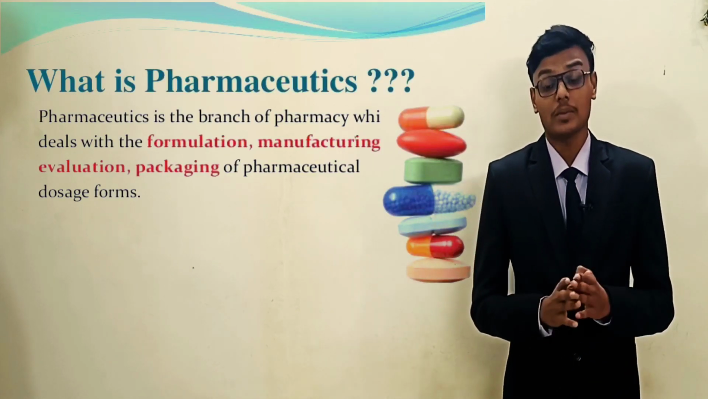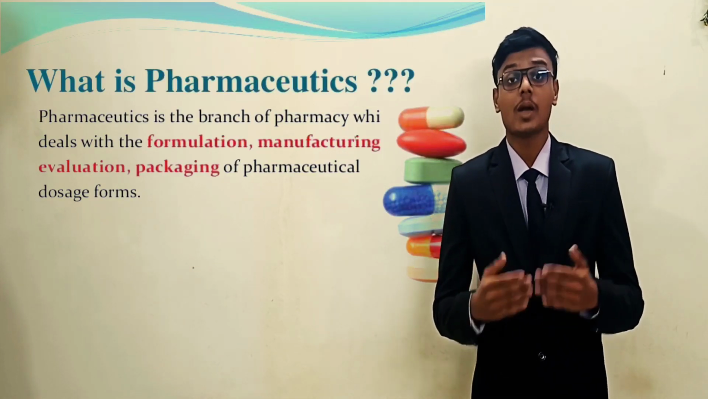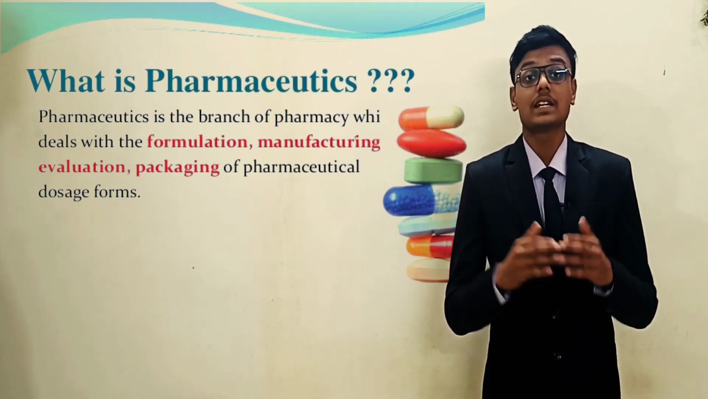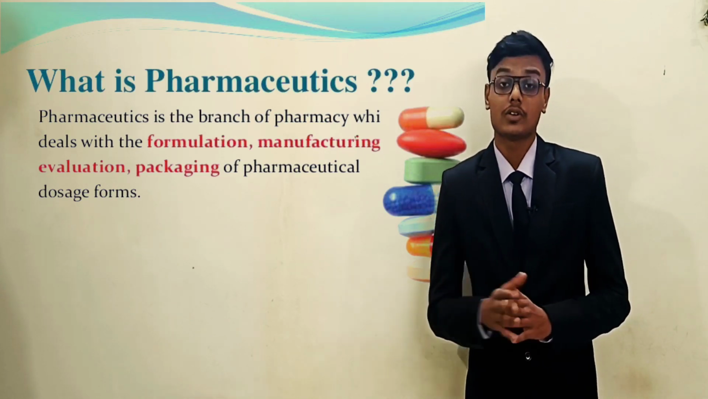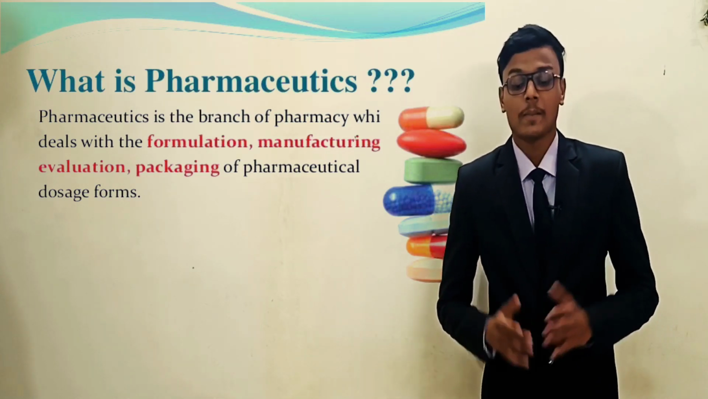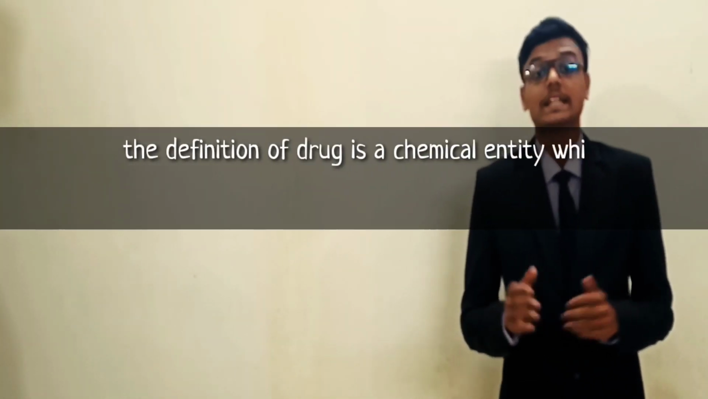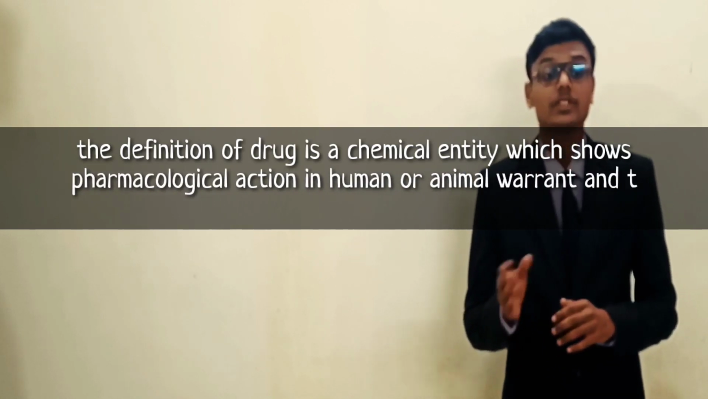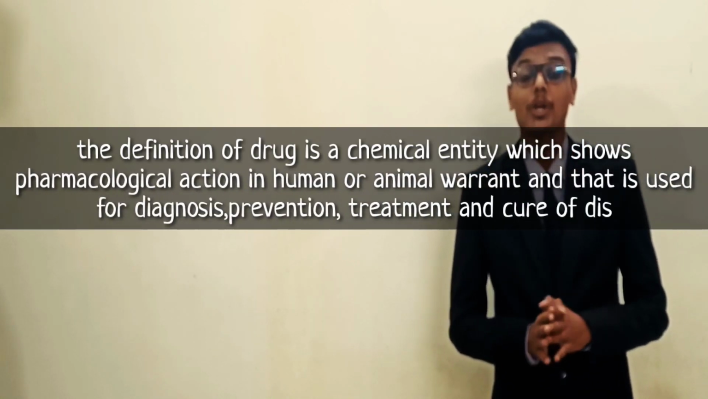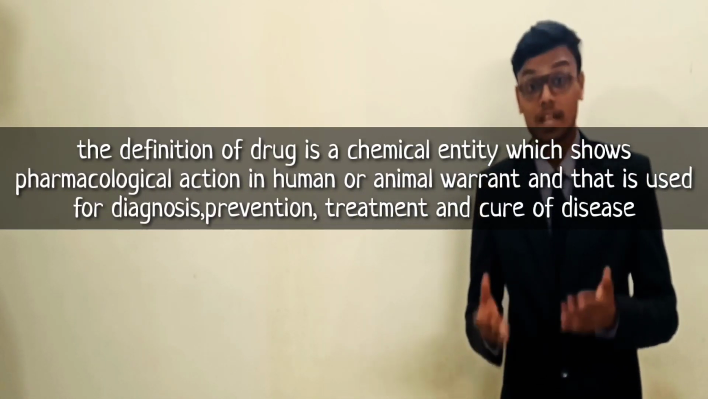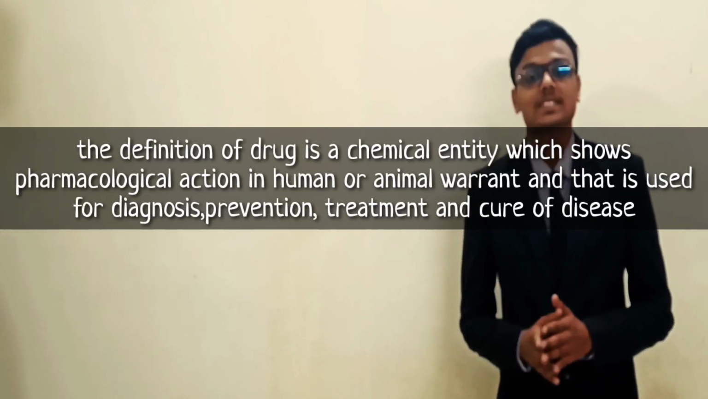And what do you know of the term pharmaceutics? Pharmaceutics is the drug manufacturing, preparing, preserving, then sales, purchase and the quality control of any drug. After that we'll take a quick look at what a drug is. The definition of a drug is any chemical entity which shows a pharmacological action in a human body or animals, which helps us in diagnosis, treatment or cure of a disease.